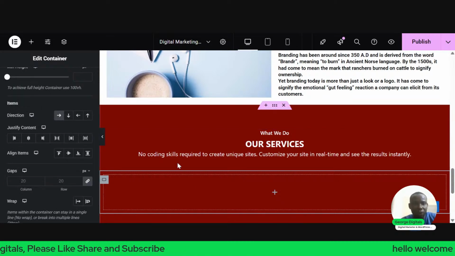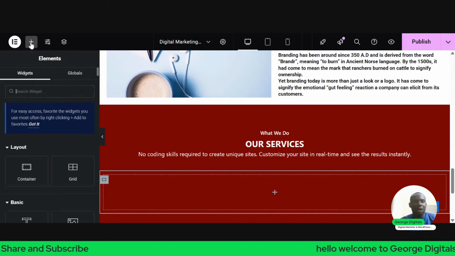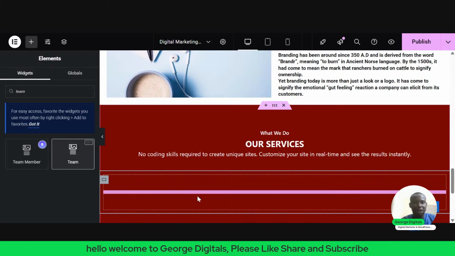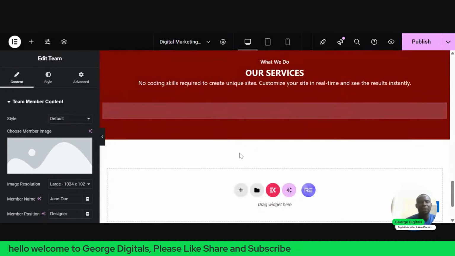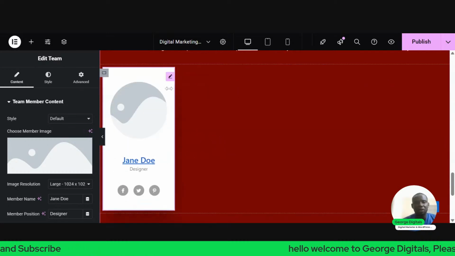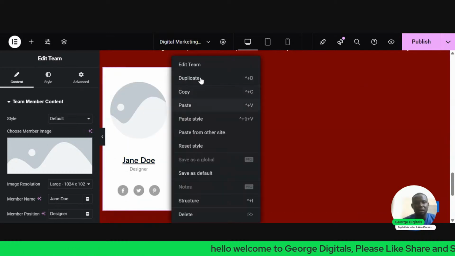Once I change it to row, I'll click on this plus again. I'll search for theme. I'll drag this theme to this place. Then I'll just right click on it and duplicate.